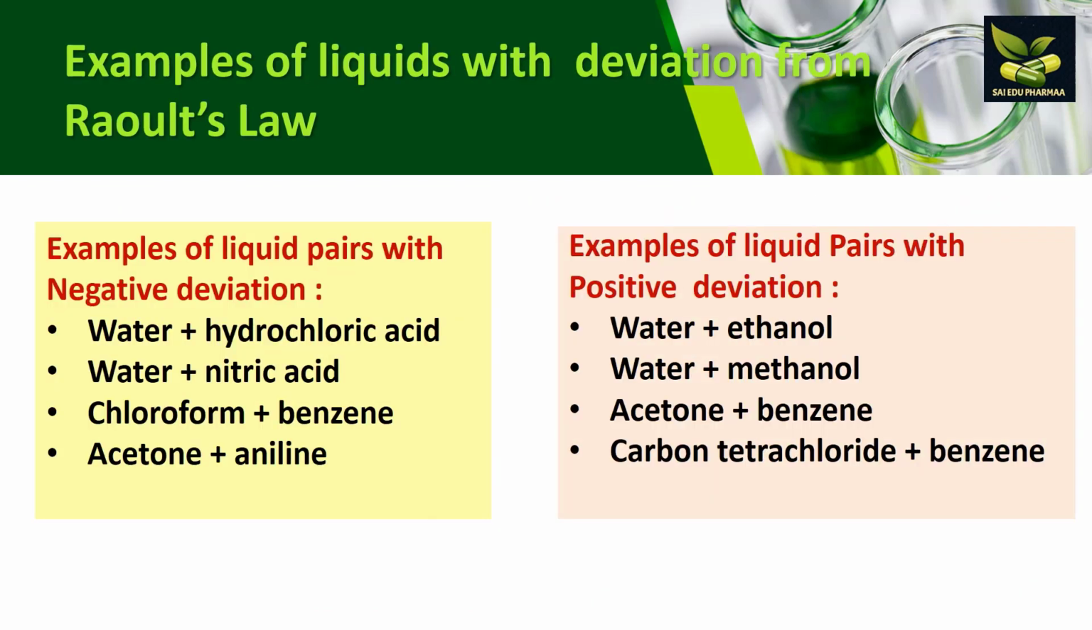So we will see examples of solutions with negative or positive deviation. For negative deviation, examples are water and hydrochloric acid, water and nitric acid, chloroform and benzene, and acetone and aniline. For positive deviation, examples are water and ethanol, water and methanol, acetone and benzene, and carbon tetrachloride and benzene.